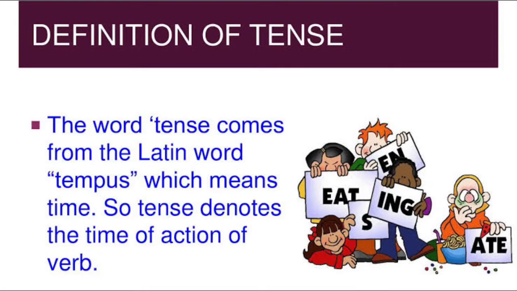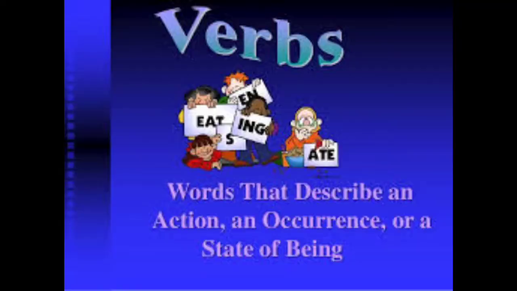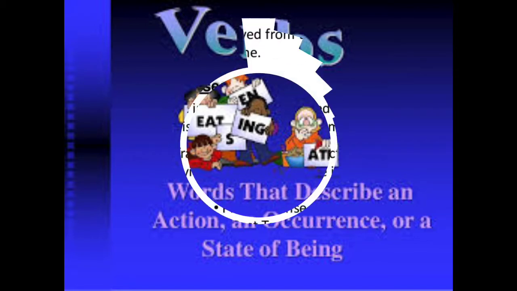So children, tense is a word that was derived from a Latin word tempus, which means time. So, tense denotes the time of the action of the verb. Then what is meant by verb, children? We already know that verbs are the words that describe an action, an occurrence or a state of being. That is known as verb.